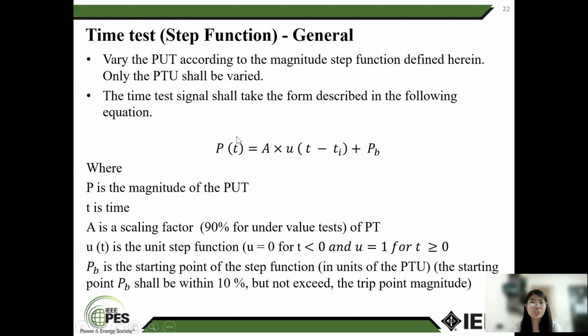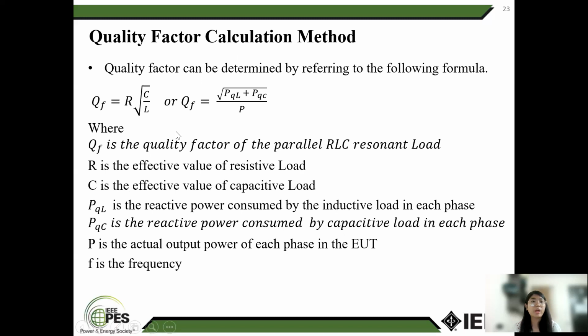Step test function, general. P(t) is equal to A into u(t minus ti) plus PP. P is the magnitude of the PUT, t is the time. PP is the starting point of the step function, and PP shall be within 10% but not exceed the magnitude.